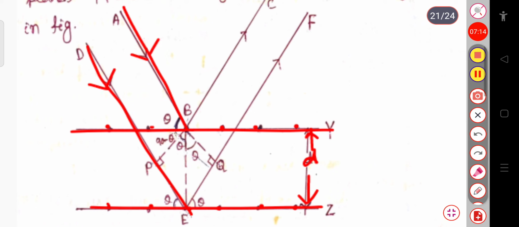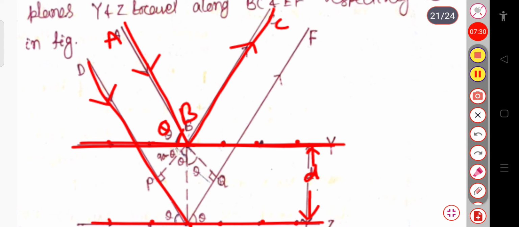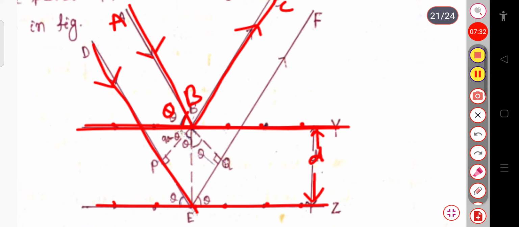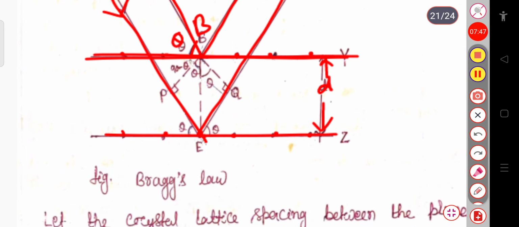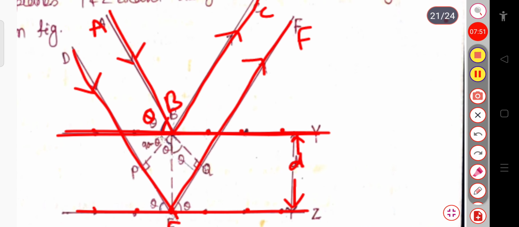This one is B, here it is A. And for the second plane, for this DE ray, when it gets reflected, it goes along this way, that is suppose EF line. This point is F and this point is E. So in this way it will get reflected. This point is D.